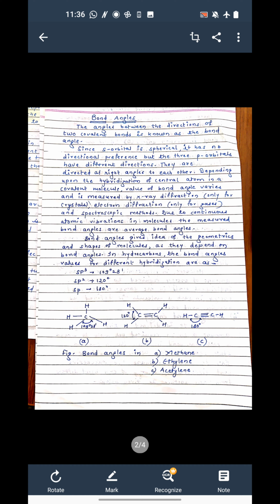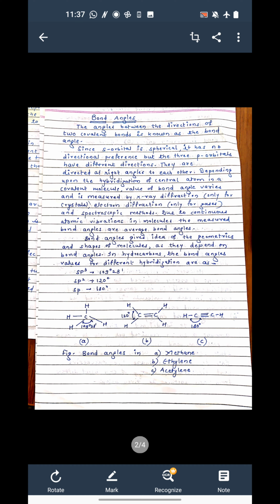109 degree 28 minute. In case of ethylene, it undergoes sp2 hybridization, so the bond angle is 120 degree, and in case of acetylene, that is sp hybridization, the bond angle is 180 degree. So the main role in bond angle is of hybridization; whichever hybridization is taking place in the molecule will decide the